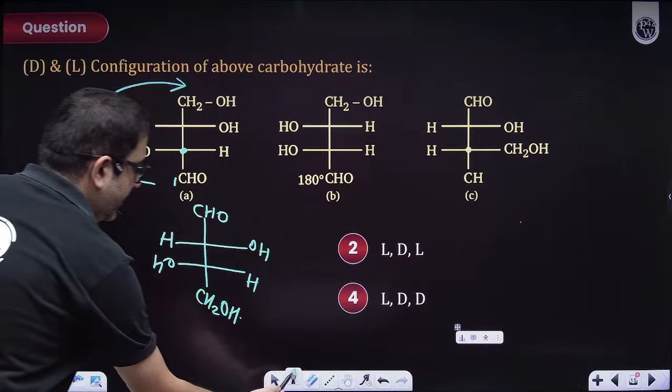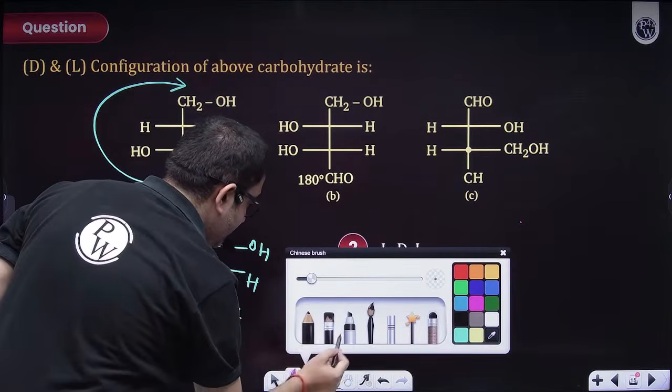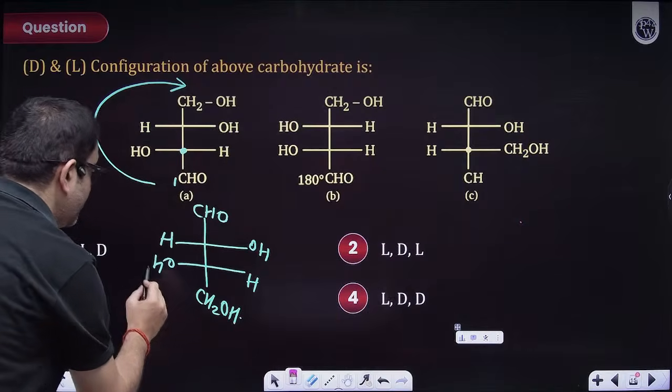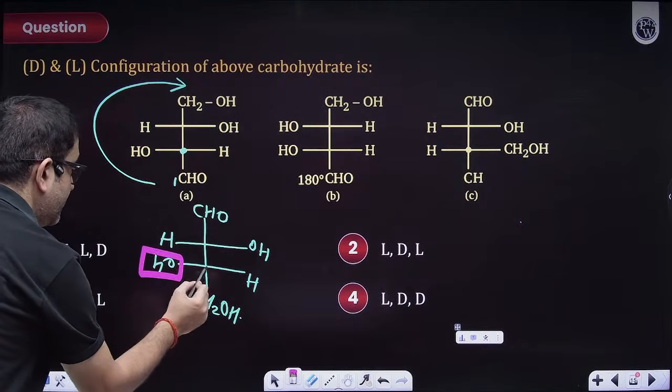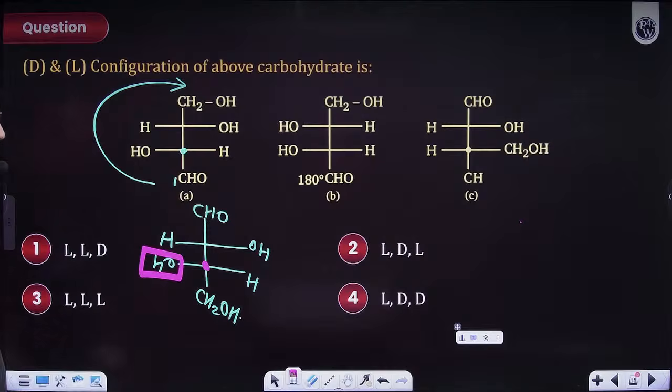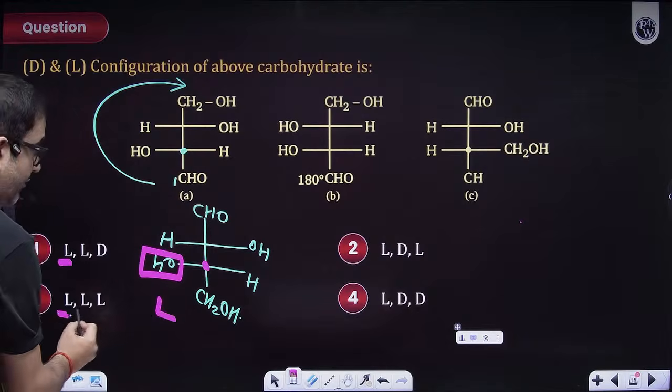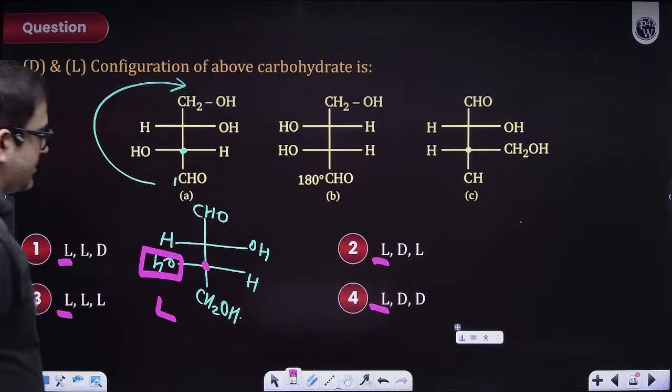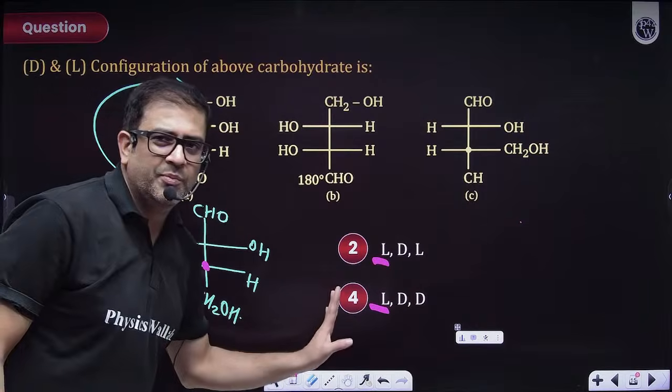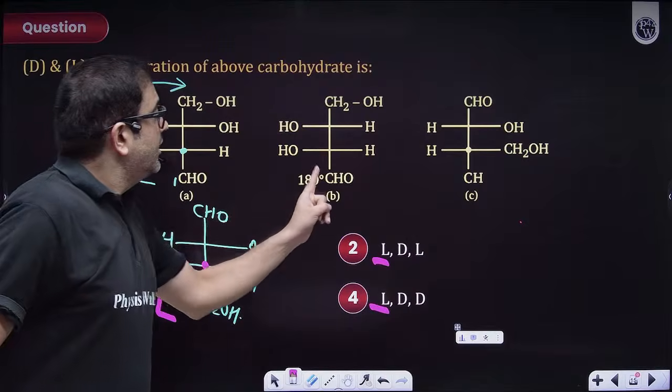So sir, here where is my functional group present? Beta, my functional group is present on the last carbon, the last chiral carbon. It is on the left side, so this is an L form. All the options are saying L form. Okay sir, so option not done. Now sir, this one.